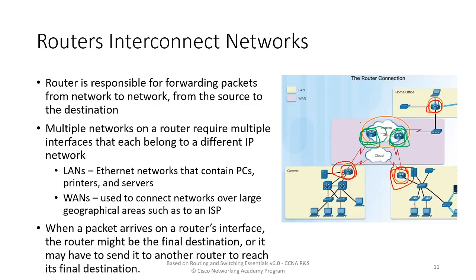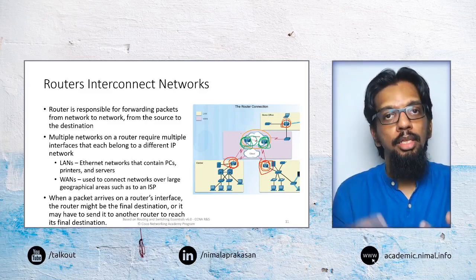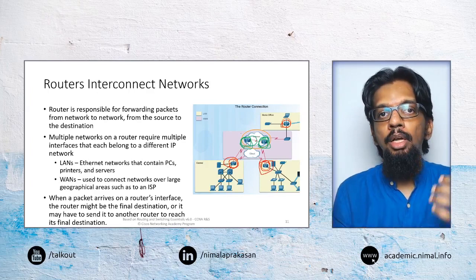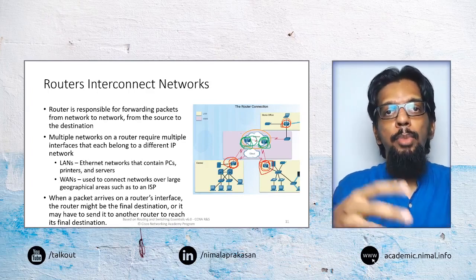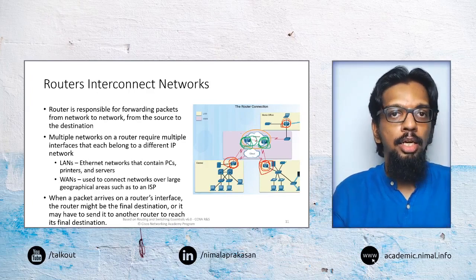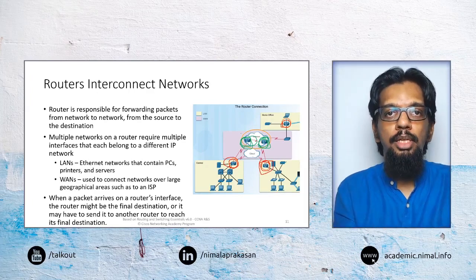So for example, if we think about how we are connected now, say I am connected from my home network to my internet service provider, in this case Dialog, and from there the network connectivity may go to another internet service provider to which this particular server or service is connected.